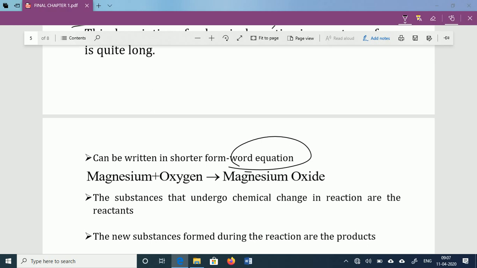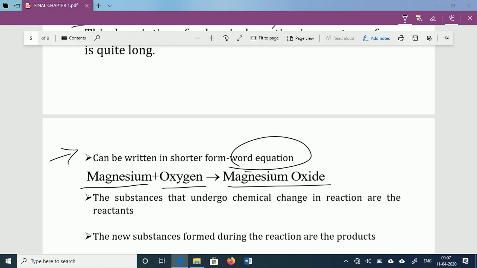Word equation means that a chemical reaction is represented in the form of words. Suppose, taking activity 1, magnesium reacts with oxygen and produces magnesium oxide. The same thing is written with no sentence, simply: magnesium plus oxygen gives magnesium oxide.